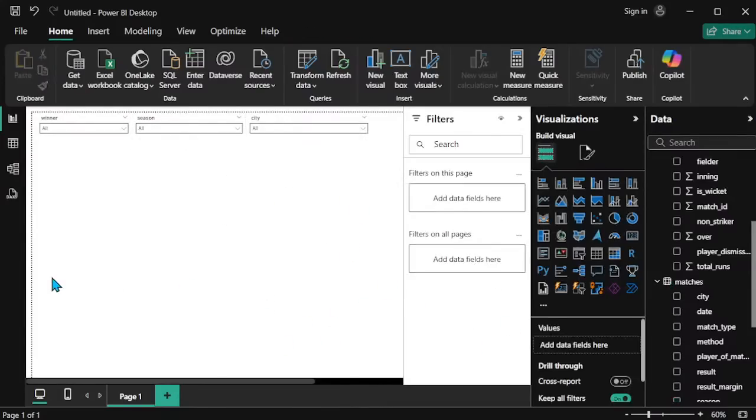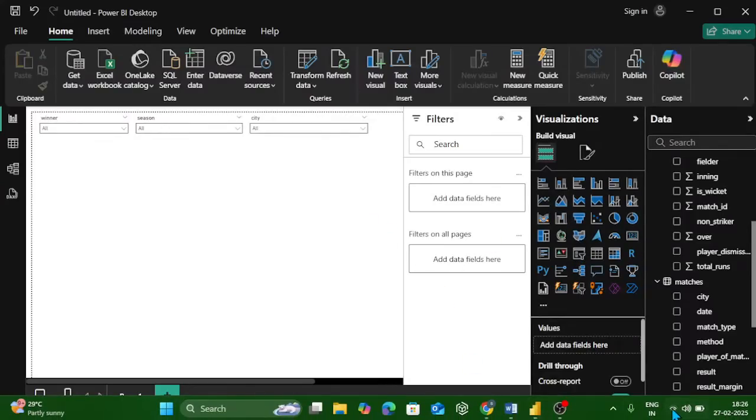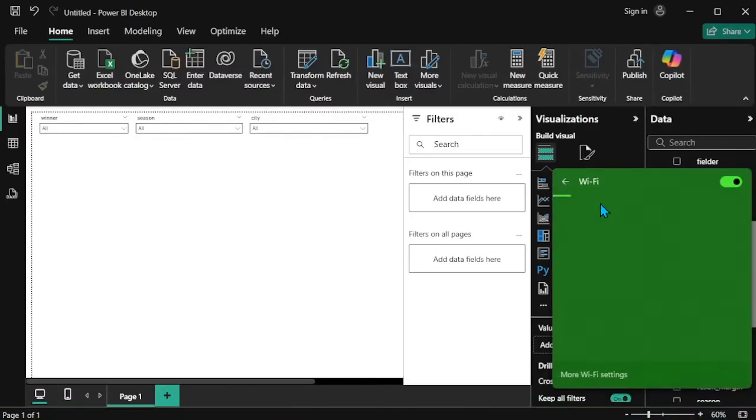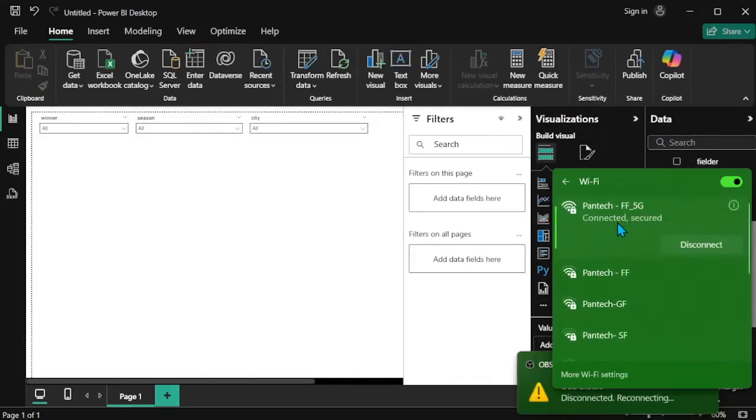Okay. So now next I'm going to create in the mapping. Okay, my screen is blurred. Okay, wait a second. So now it's okay.